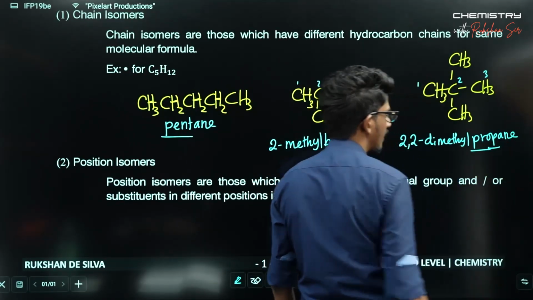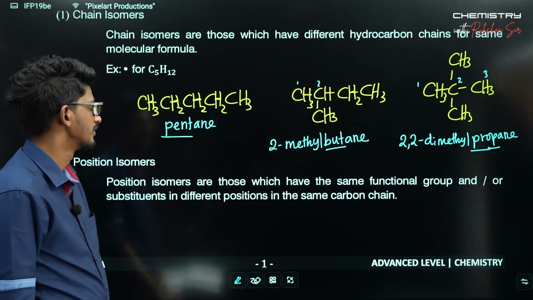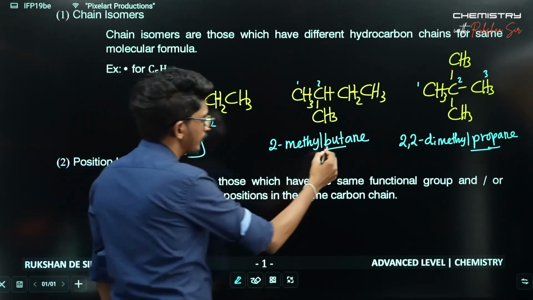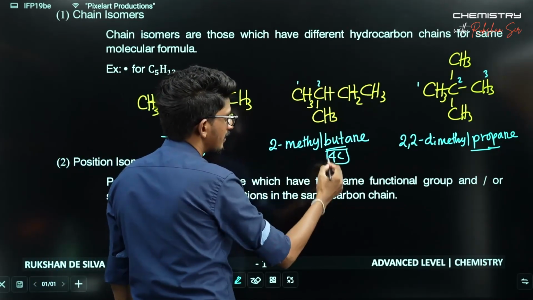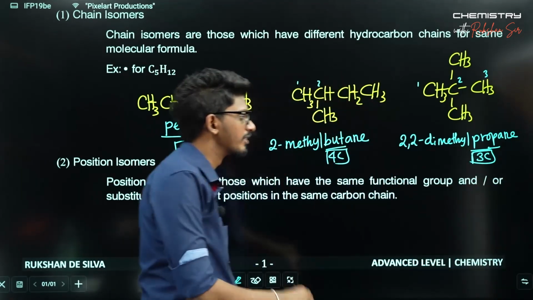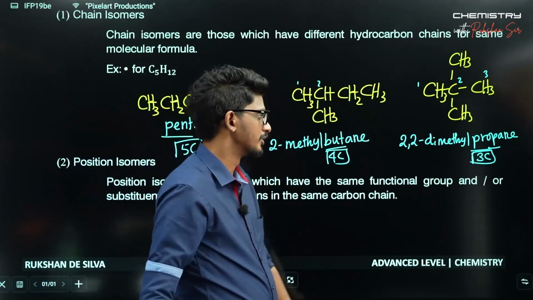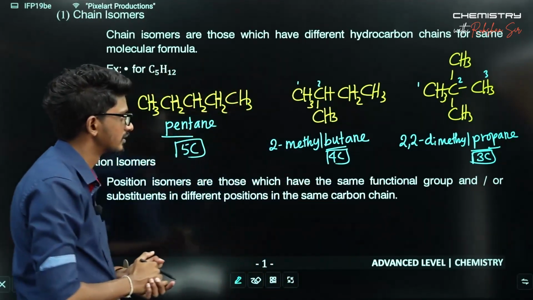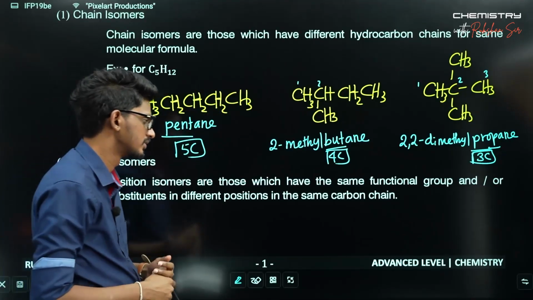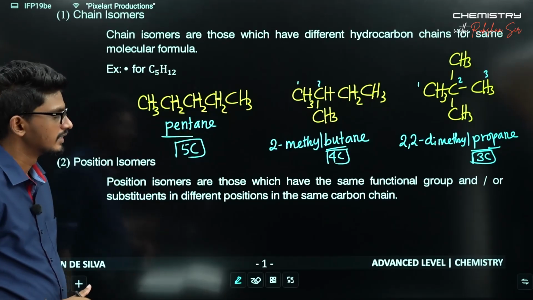Only 3 carbons appear in the main carbon chain. Due to the difference in the number of carbons in the main carbon chain, pentane with 5 carbons, butane with 4 carbons, propane with 3 carbons, their structures differ. Even with the same molecular formula, different structures mean different molecules. So these are the chain isomers.